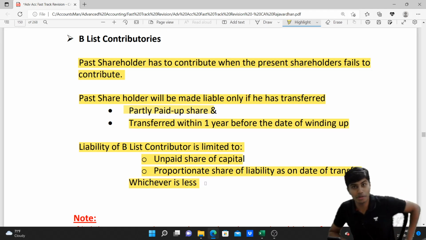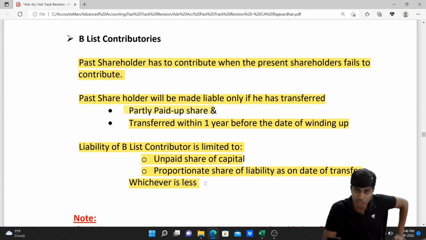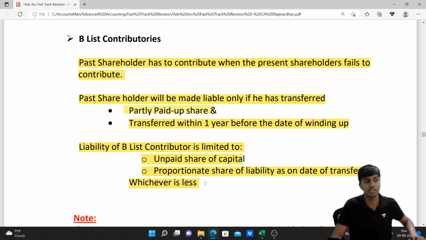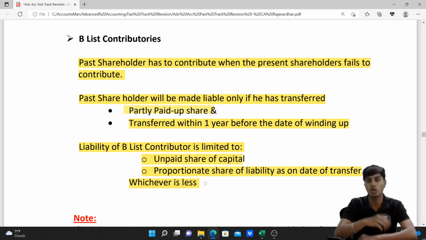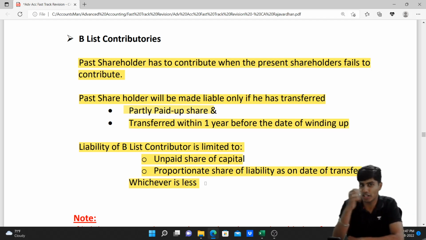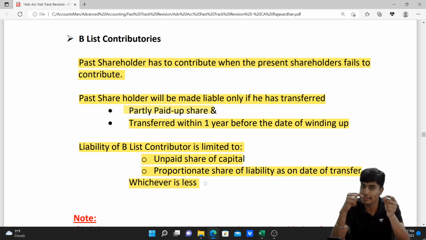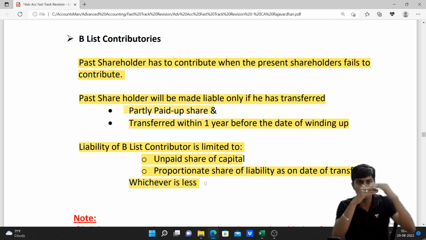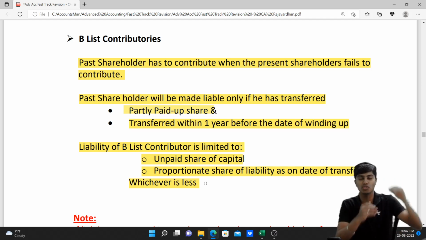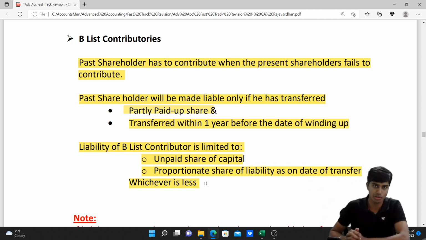And a very important point that we need to note, when the question on B-list contributors comes in the examination, there will be several B-list contributors, there will be several dates of transfer. And when they give the liability on that date, we need to find the proportionate liability that will belong to each of the B-list contributors. And in this proportionate computation, the liability that will be given might be accumulated. We need to decumulate for each date of transfer and then share between the B-list contributors.